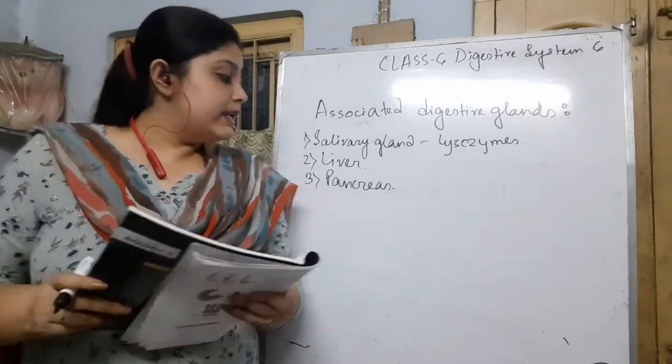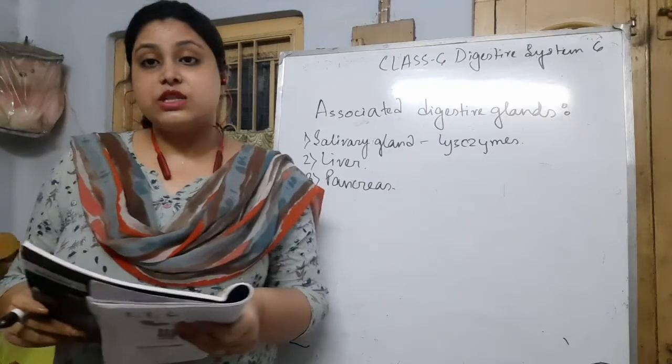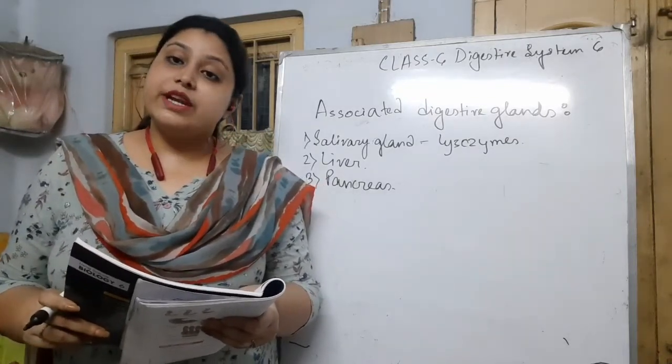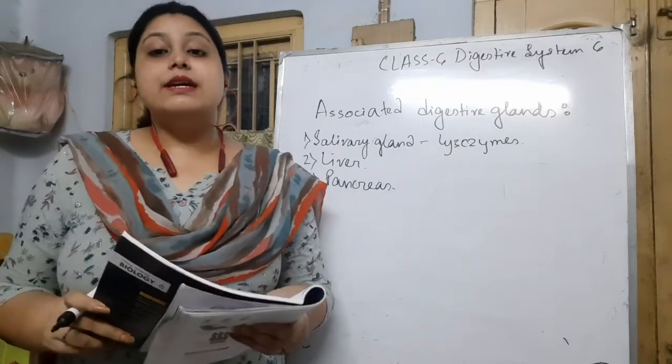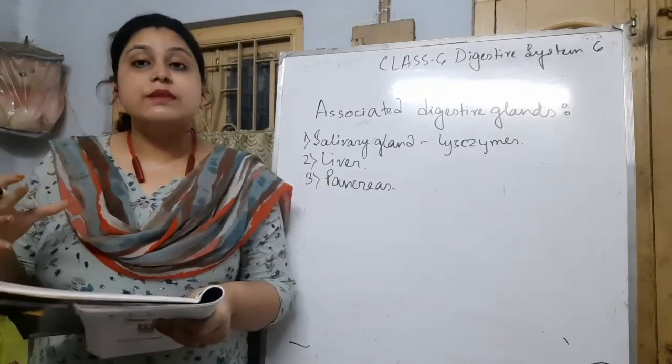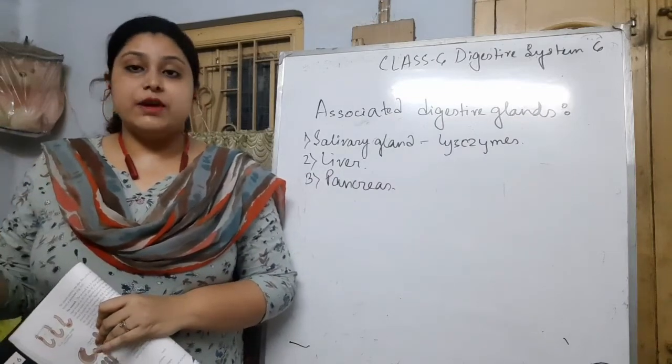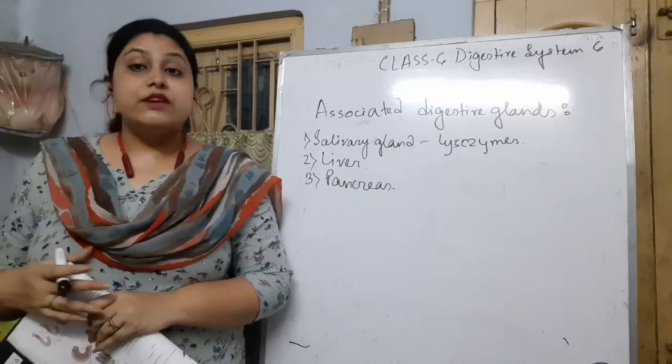Okay, the final is the pancreas. Pancreas is a very important organ because pancreas can secrete insulin. Insulin has a very important role in our body because insulin can form glycogen from the sugar molecule, and it can be stored in our muscle and the liver for future use.